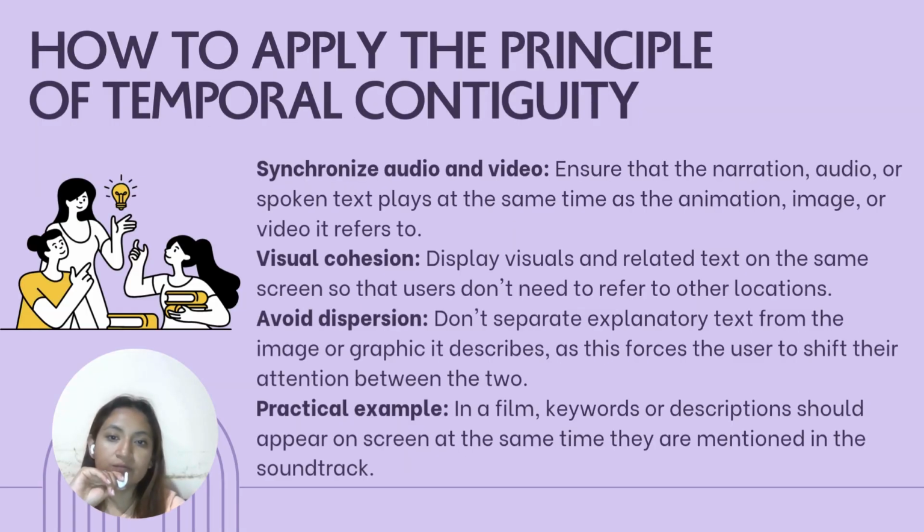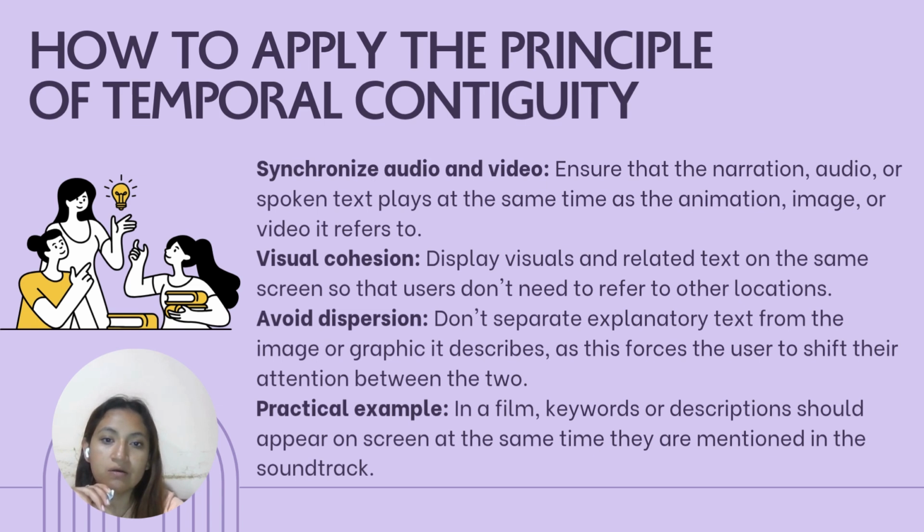How to apply the principle of temporal contiguity. Synchronize audio and video. Ensure that the narration, audio, or spoken text takes place at the same time as the animation, image, or video it refers to. Visual cohesion.